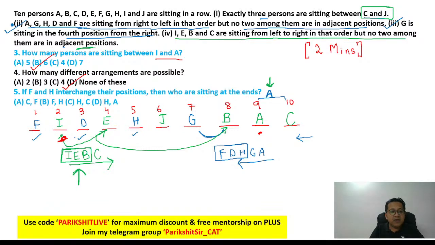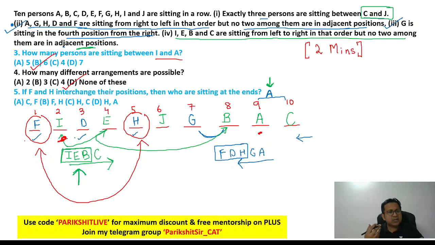Next, if F and H interchange their positions, F is out here, H is out here, and they are interchanging their positions, then who are sitting at the ends? Remember, F का जगह में अभी H आ जाएगा. So H, and on the other extreme you have C. So answer is H and C.